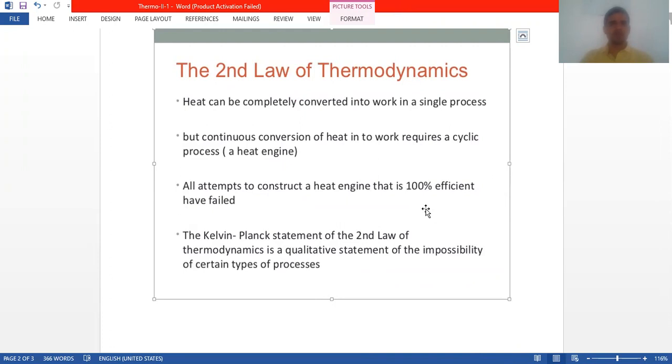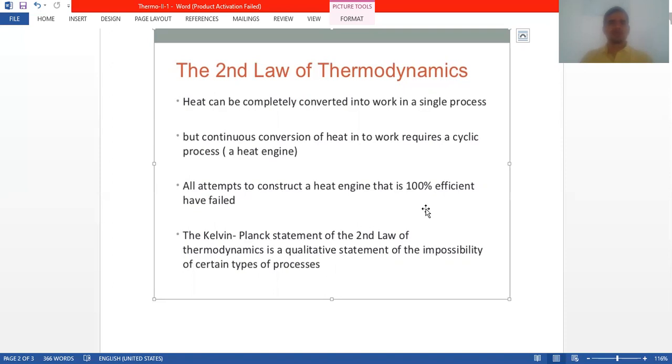That is, heat can be completely converted into work in a single process. So this is the first point. But continuous conversion of heat into work requires a cyclic process. All attempts to construct a heat engine that is 100% efficient have failed.